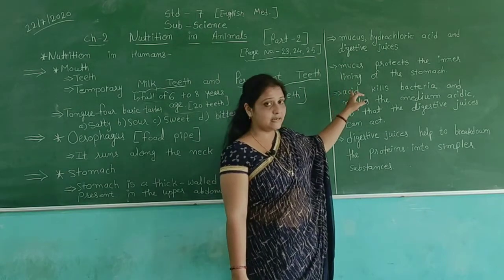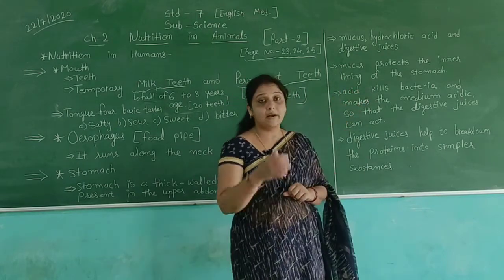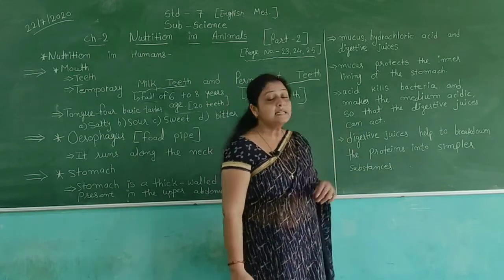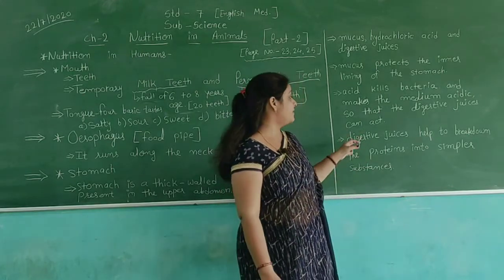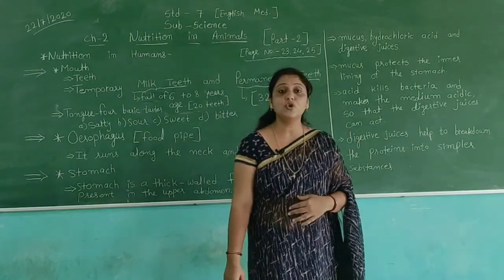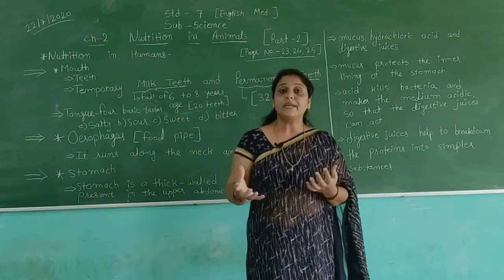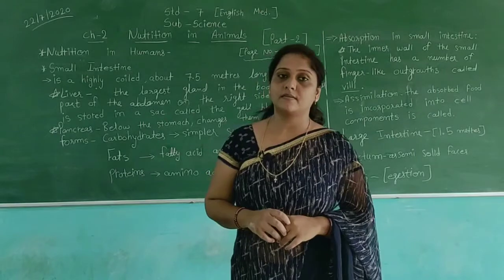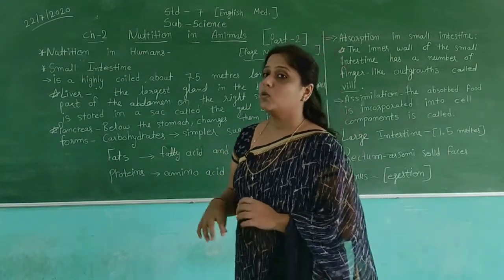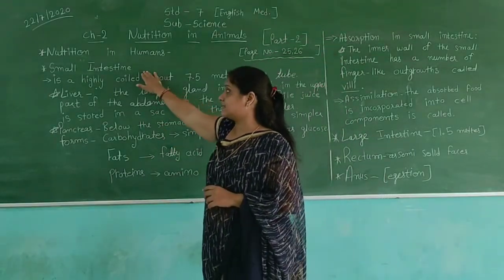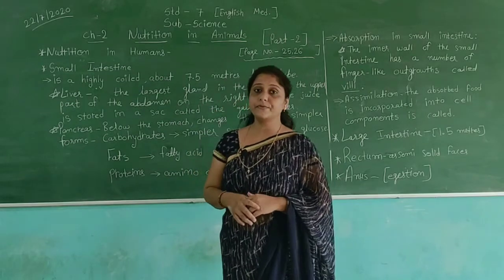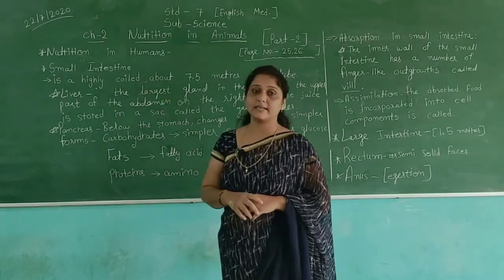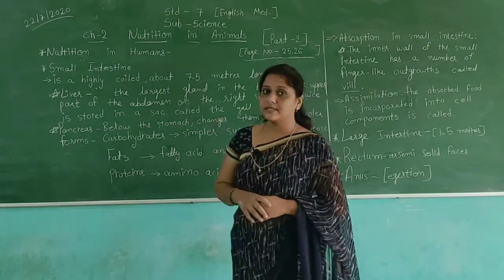It protects the inner lining of the stomach. Then acid kills the bacteria, and the digestive juices help to break down the protein into simpler substances. From the stomach, the digested food will go into the small intestine, after the processes in the stomach are done.